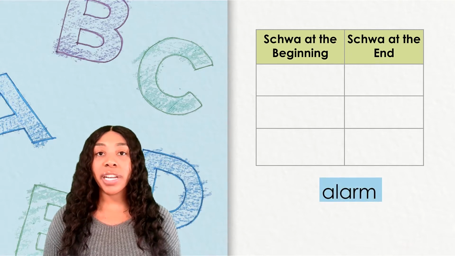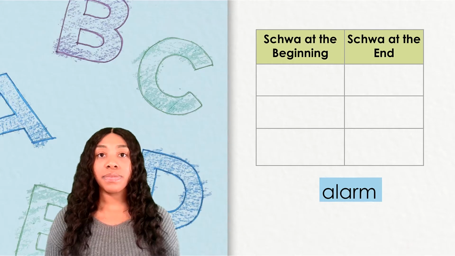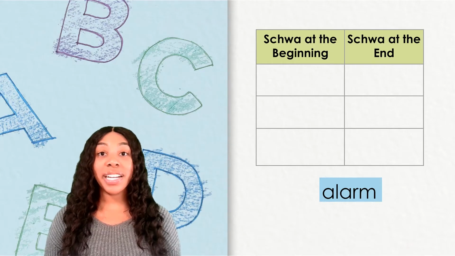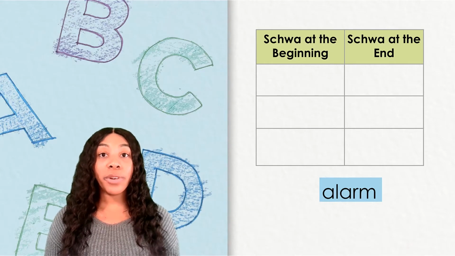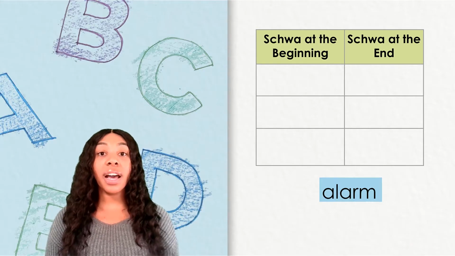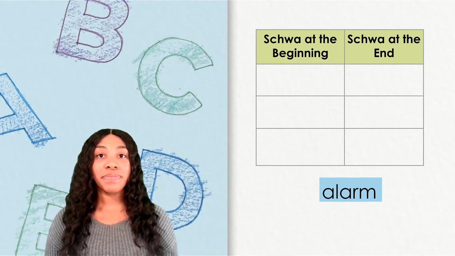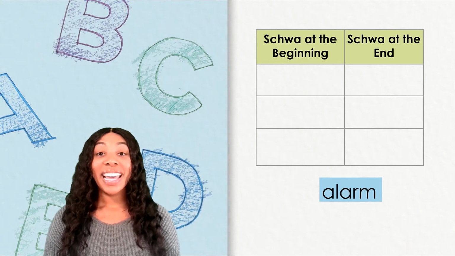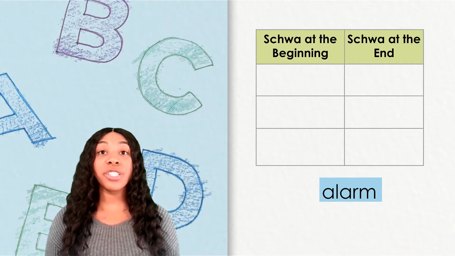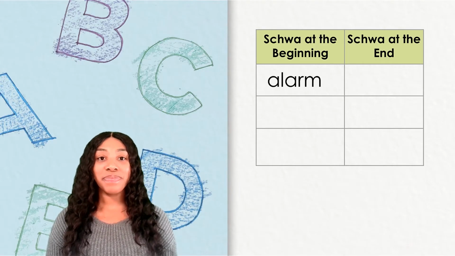Can you read this word? This word is alarm. Notice that this word begins with the sound. So which column does this word belong in? If you said it belongs in the schwa at the beginning column, you are correct.